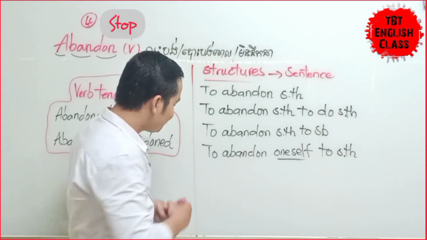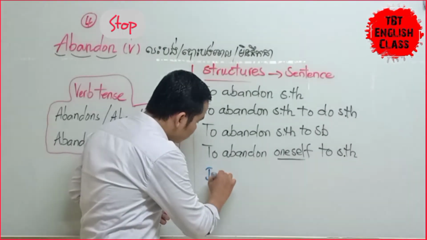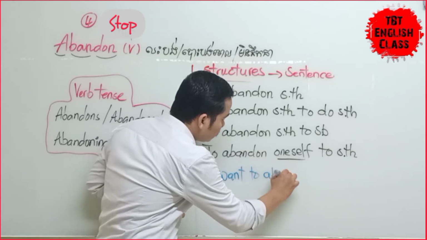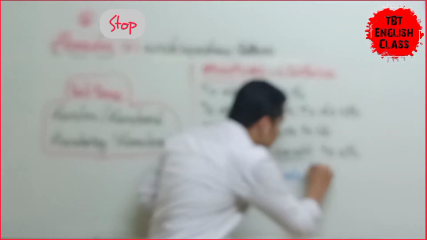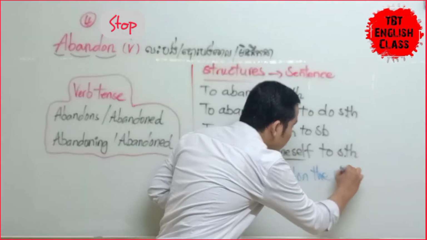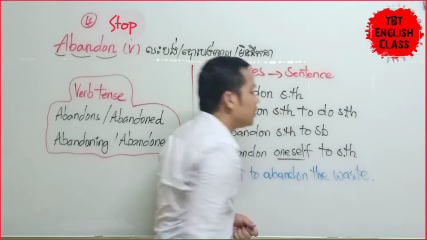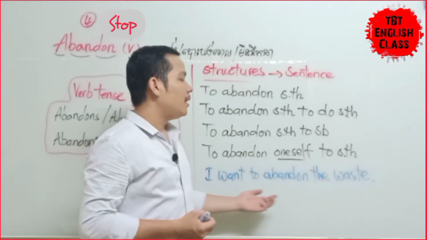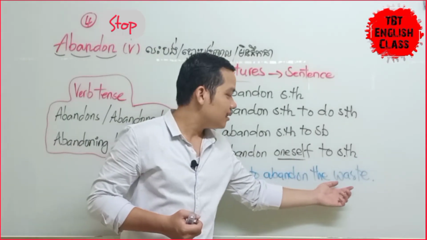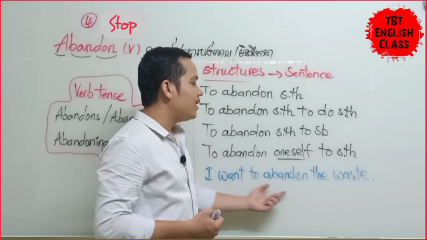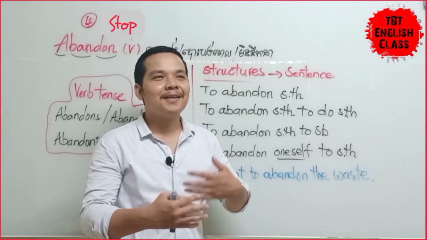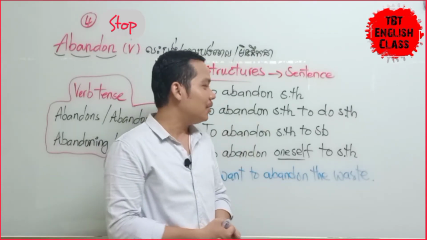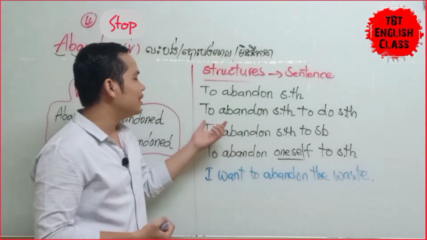You can say I want to abandon the waste. Okay? Simple. I want to abandon the waste. You see? The waste. I want to abandon the waste. គឺមានន័យថាខ្ញុំចង់បោះបង់របស់ដែលអត់ប្រយោជន៍ចោល Okay?